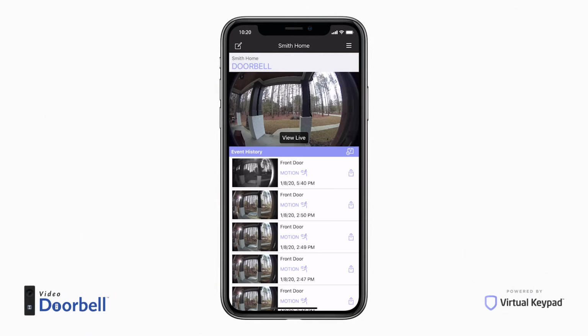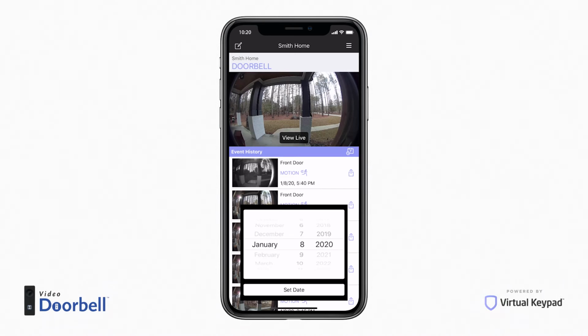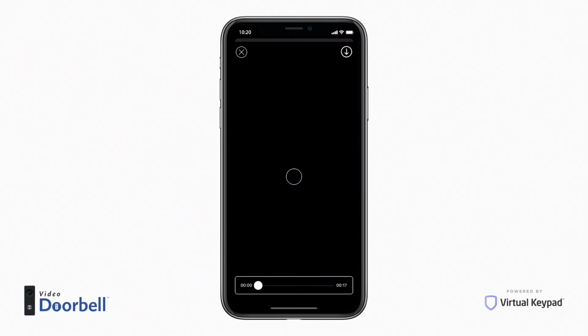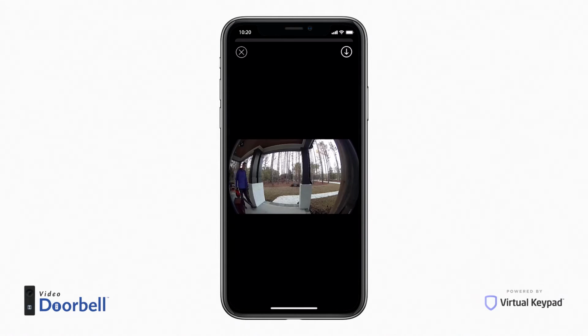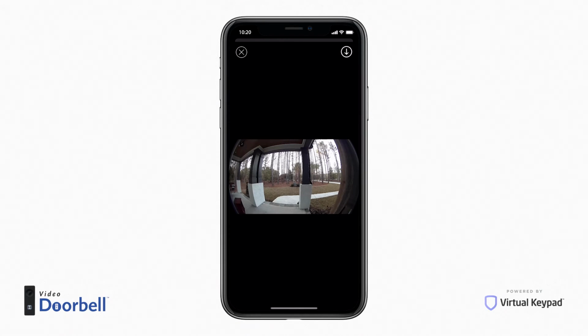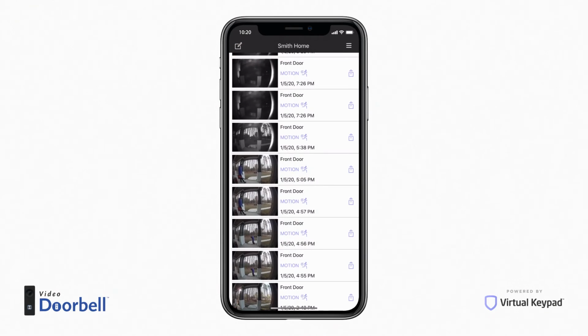Below, you can view a list of clips from today. To view a different day, tap the calendar icon and select a day. Tap a clip to view it. To save this clip to your smartphone, tap the Download button in the corner. Tap the X to return to the doorbell screen.